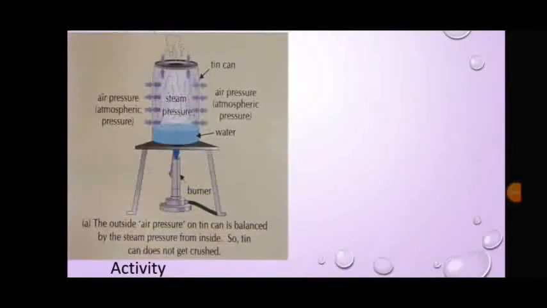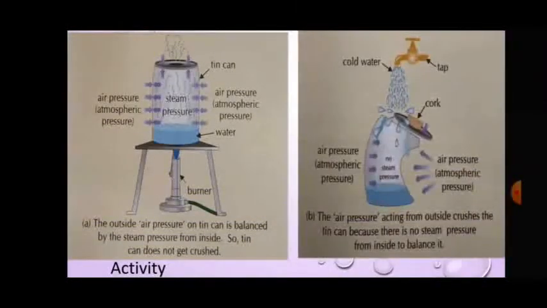Children, let us perform an activity to prove the same. If we boil water in a tin can and then when it starts boiling, we cover it with lid and then put it under the running tap, we observe that the tin can gets crushed as if a large force acting on it from outside has crushed it.